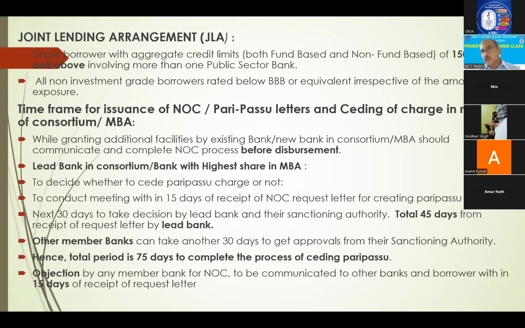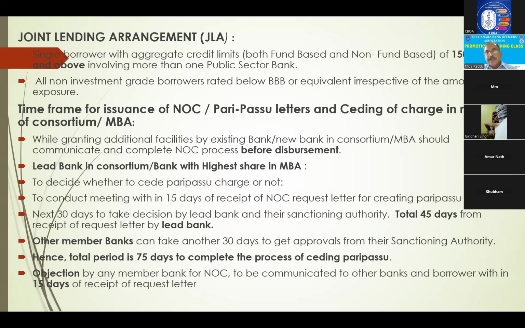Subsequently, he needs another 50 crores. So an existing bank can give, or some other new bank may also be requested and come to give. There is a chance of a fourth bank also coming. In such a case, the borrower has to ask for NOC if he is raising from an already existing banker or a new banker. First, he has to request this. He has to submit a request to the existing banker. In case of consortium, he will ask the lead banker. In case of MBA, he will ask whoever has the major loan share. In such a case, what will that lead bank do? First, the party will submit a letter to the lead bank.